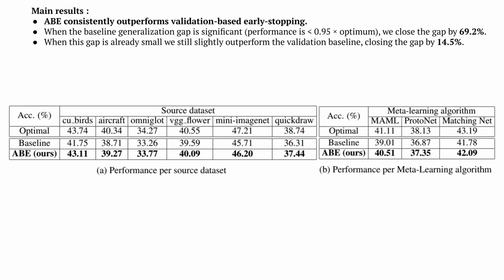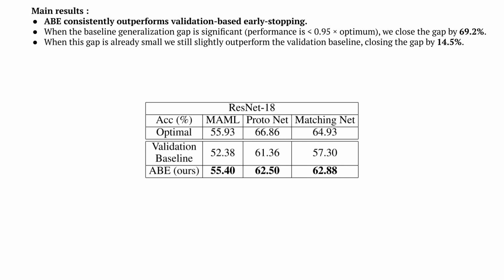Our results show that Abe consistently outperforms validation-based early stopping, while it only relies on the few unlabeled support examples of a single target task. And these results consistently hold across meta-learning algorithms, source datasets, target datasets, and neural architectures.